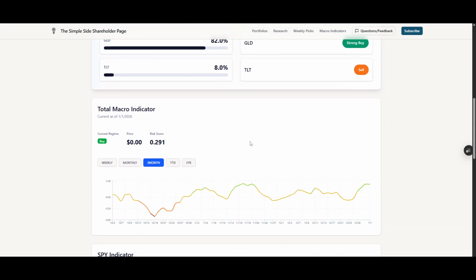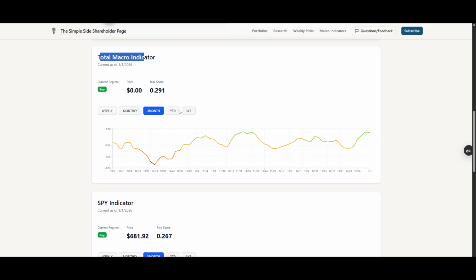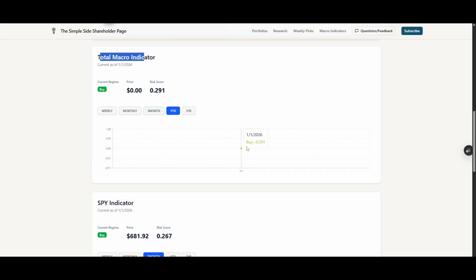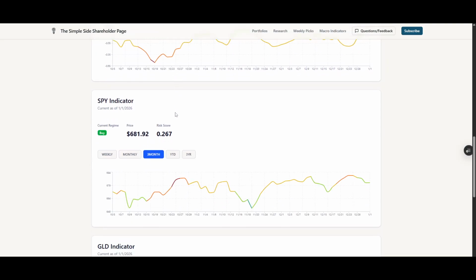And then if we scroll down, we can kind of see how these indicators have changed over time. So for the total macro indicator, that's what you're seeing right here. This is the total macro indicator. And so you can filter this over the past 3 years, year to date, which obviously doesn't have much data. We're only 2 days in. Over the past 3 months, monthly, weekly, however it is you want to look at it. And so what you can see is whether or not we're saying you should buy in general into the market, whether you should be risk on or risk off. And so you'll see how this gets ranked across every day over the past 3 months.